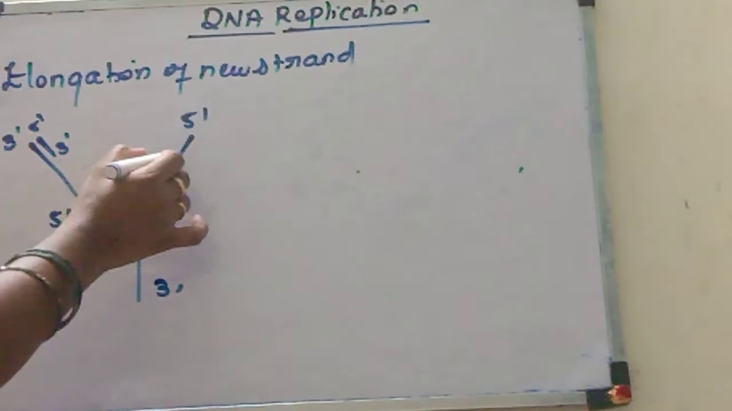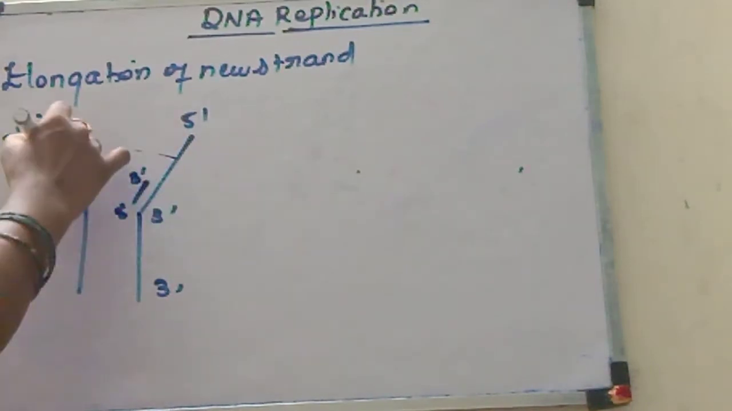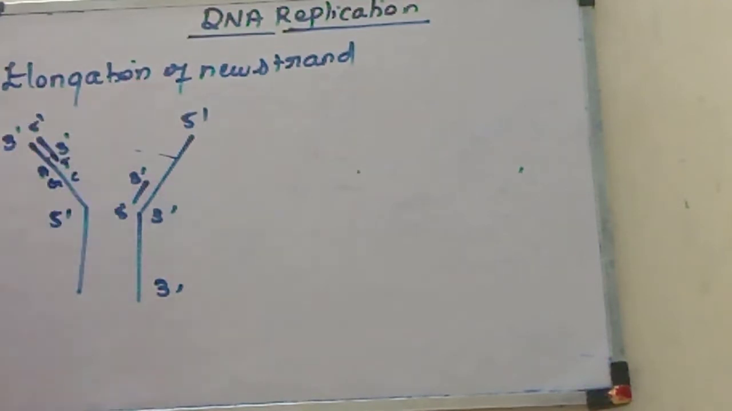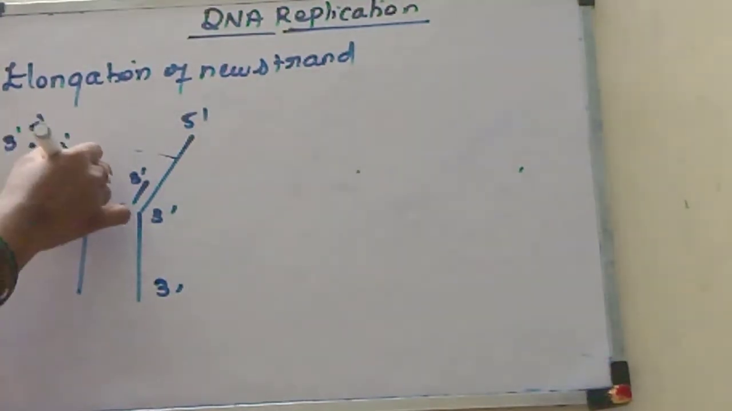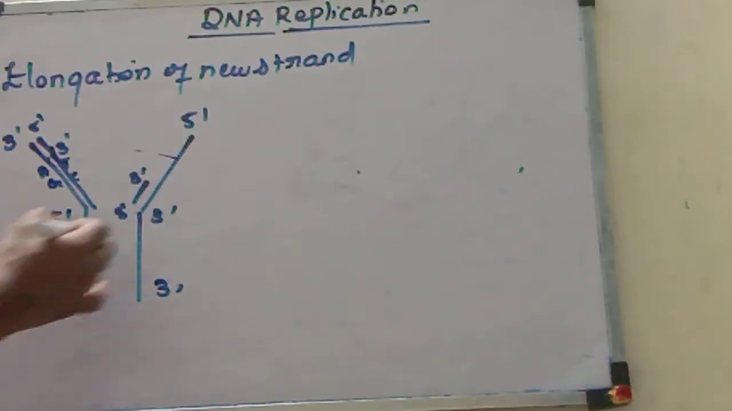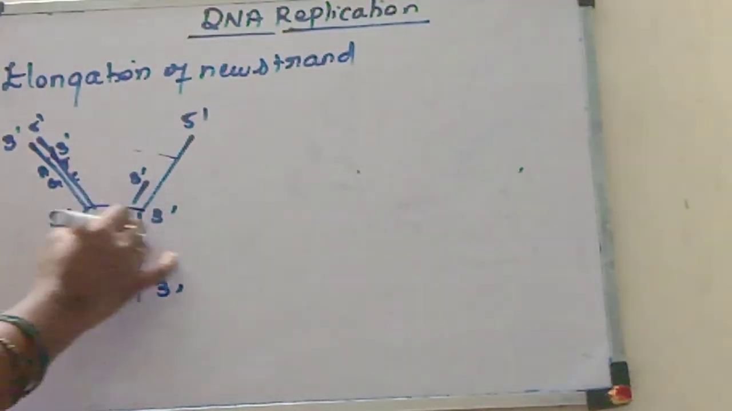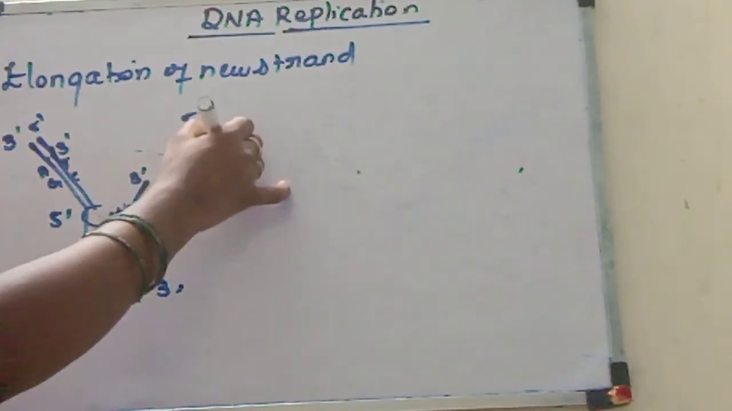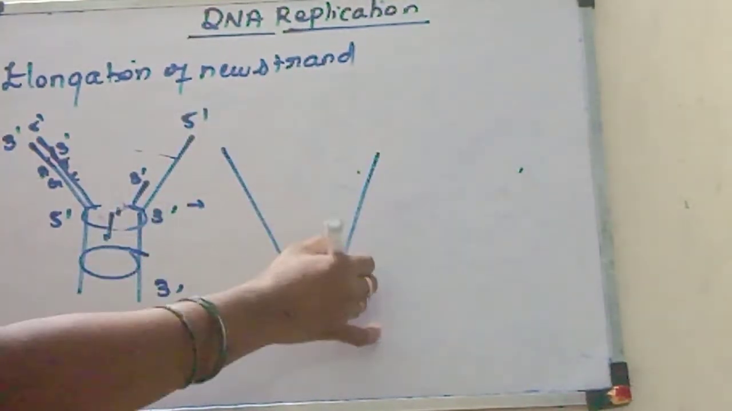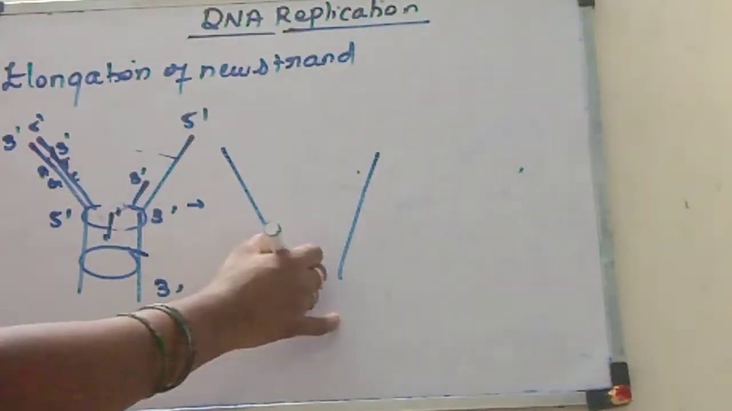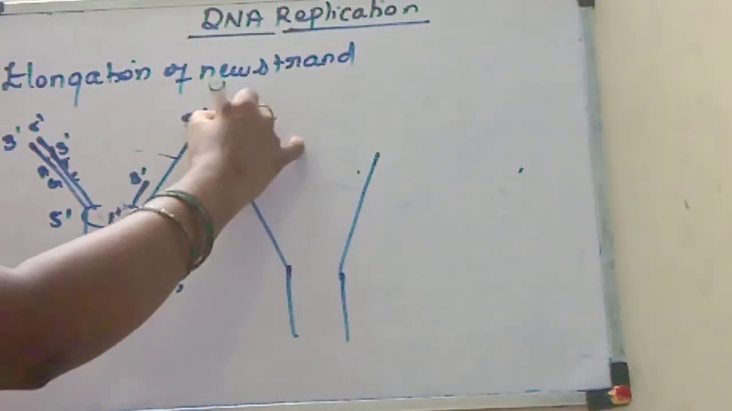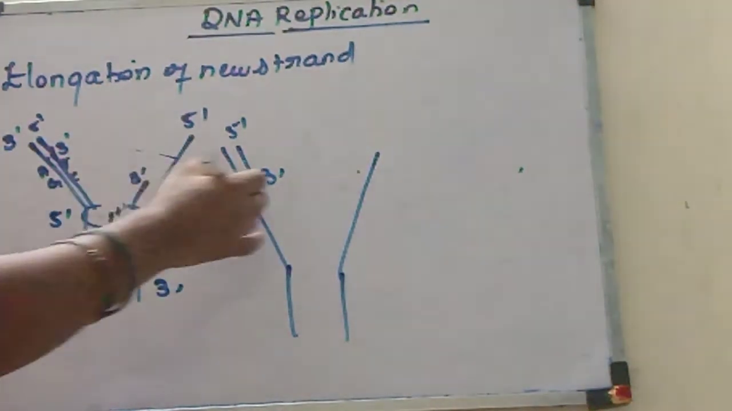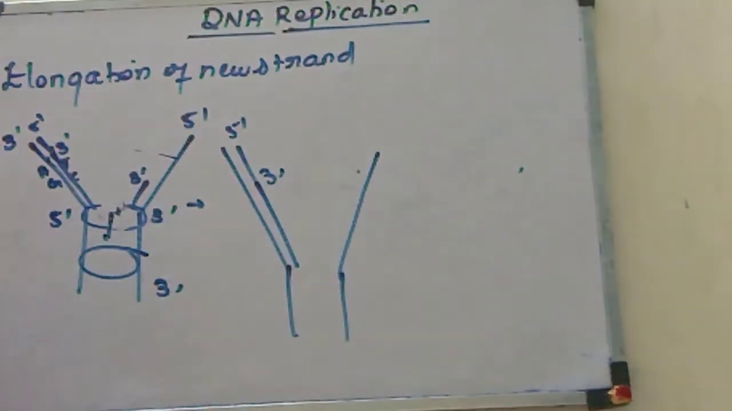Now what is happening? The DNA polymerase enzyme will add nucleotides. For example, here A means here T, here G means here C. So it will be continuously elongating. Suppose the helicase enzyme is now reaching here. So what will happen? Still the strand will form the Y-shaped structure. Okay, so what will happen in this strand? No problem, because they are having 3' only, so continuously the nucleotides will be added.